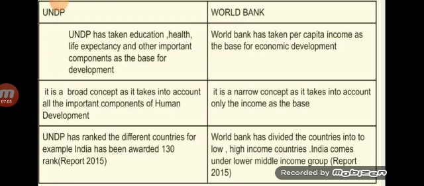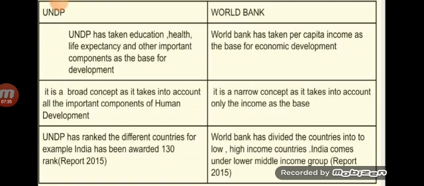On the other hand, World Bank has taken only per capita income. Second, it is a broad concept. Broad concept means it has taken all the other aspects which are needed for the development or the well-being of the human beings. But on the other hand, World Bank has taken only one aspect, that is income.